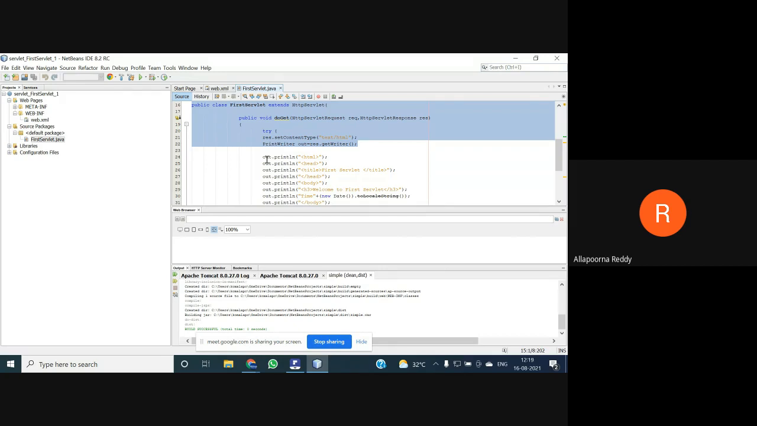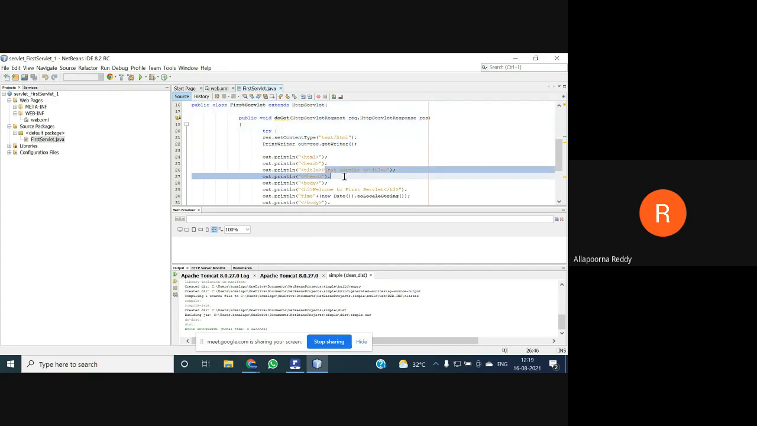And this out.println, what type of document is it? It's a text or HTML we can make it. As you are using HTML, what is the title we are mentioning in this one? The title is taken as My First Servlet. And what is the message I am giving here? Welcome to my first servlet. It's the first program we had.